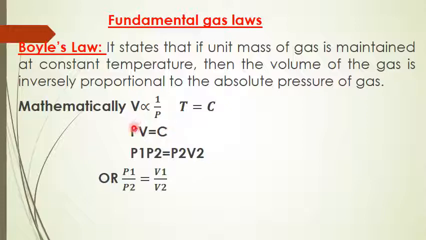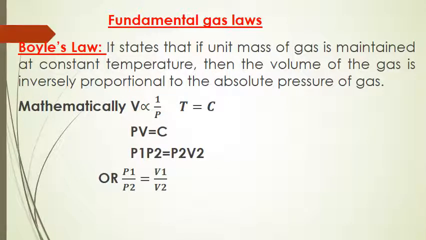This PV equal to constant can be written for different states as P1 V1 equal to P2 V2. If you rewrite this equation again, P1 by P2 equals V2 by V1. This is an expression of Boyle's law, which states that for a given unit mass of a gas, if you keep the temperature constant, then its volume is inversely proportional to its absolute pressure.